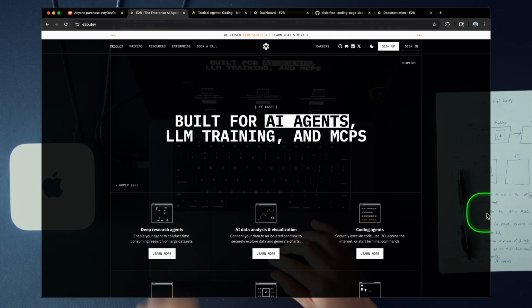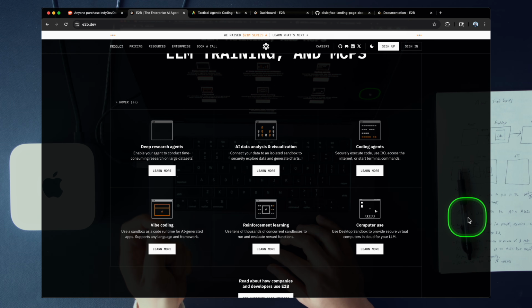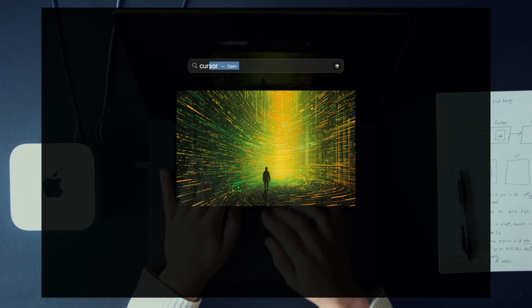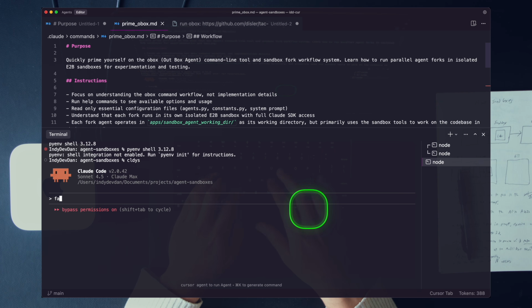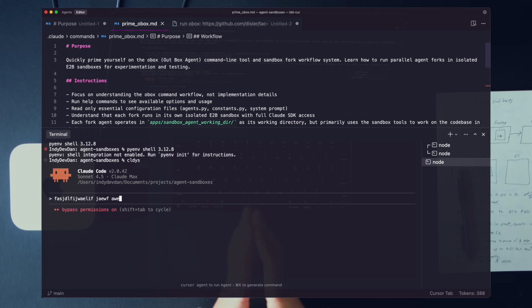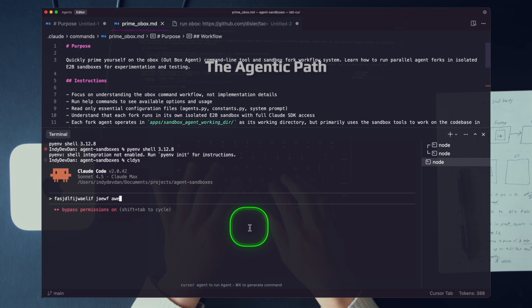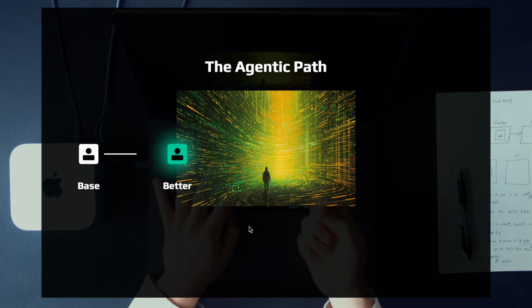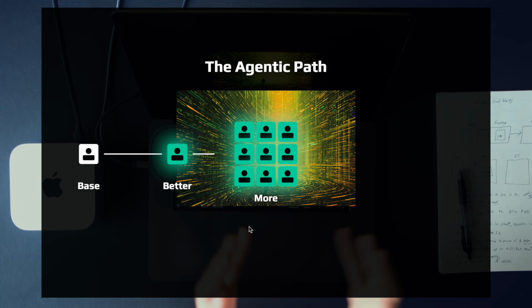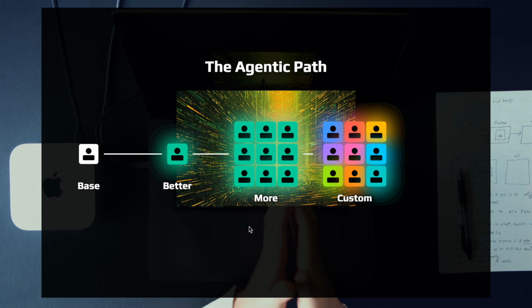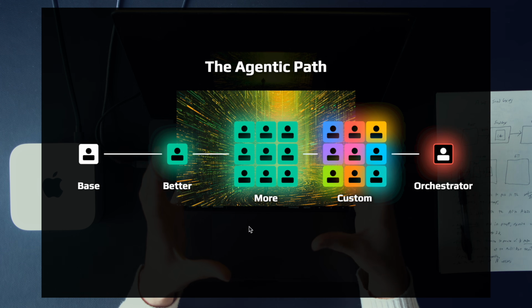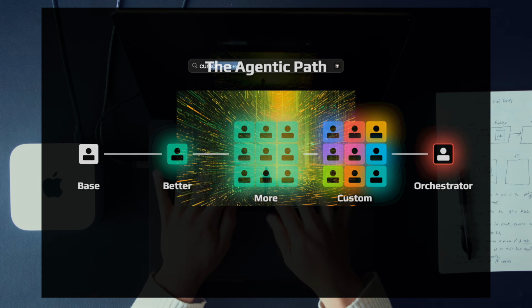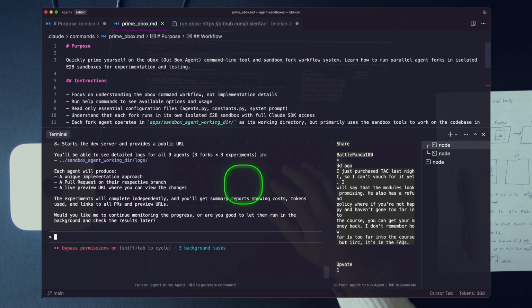Why is that? What are we trying to accomplish here with agent sandboxes? There is something big missing from every single agentic coding setup right now. When you hop into the terminal and you're prompting back and forth over and over in an individual agent, you're extremely limited. Your presence is very high, and what you can do is limited based on your single agent that you have running. Now, we talk about the agentic scaling framework all the time. You first start with a single agent. You then make your agent better. You learn to context engineer. You learn to agentic prompt engineer. Then you add more agents. And then eventually you get to custom agents. And then there's one final level. If you're at the edge, you start orchestrating all of your agents with an orchestrator agent, kind of like what we're doing here by teaching our agent how to run agent sandboxes.